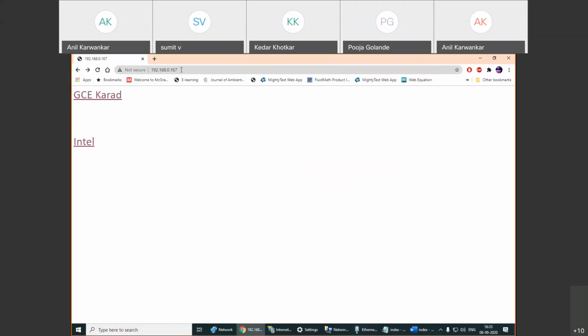If this particular web page is to be accessed from anywhere, I have to redirect the external IP address to this particular internal IP address by configuring my router, so that whatever request comes to that external IP address will be redirected to this internal IP address, which is hosting my web page.